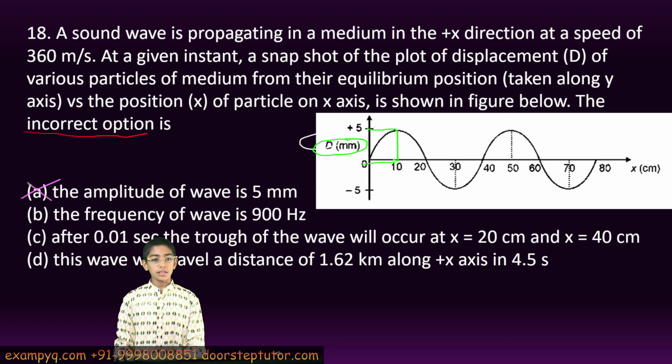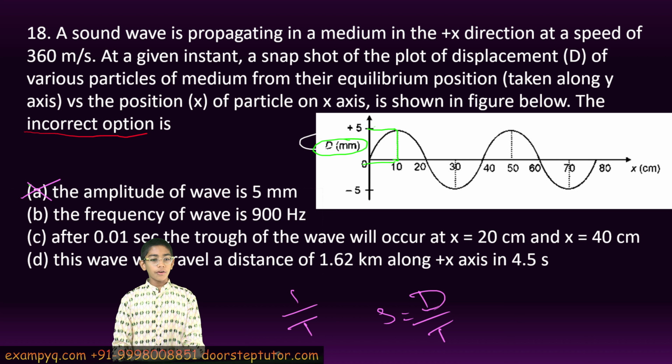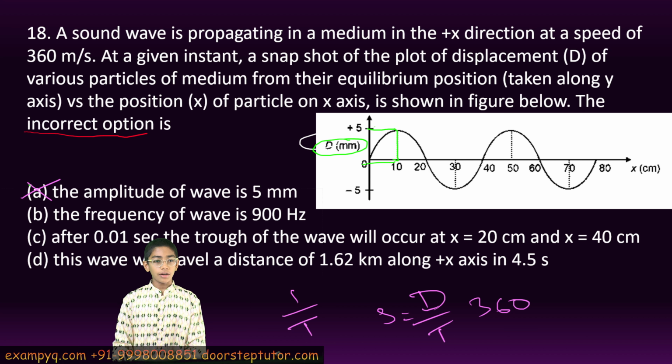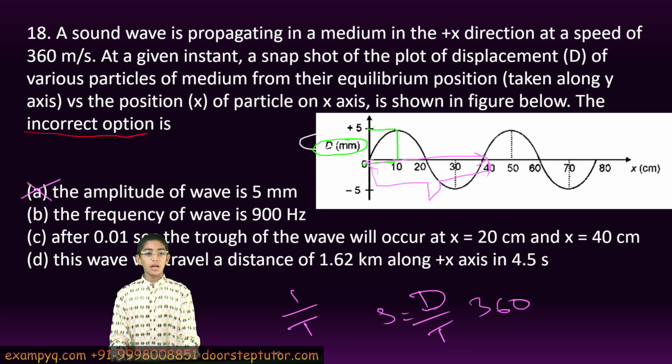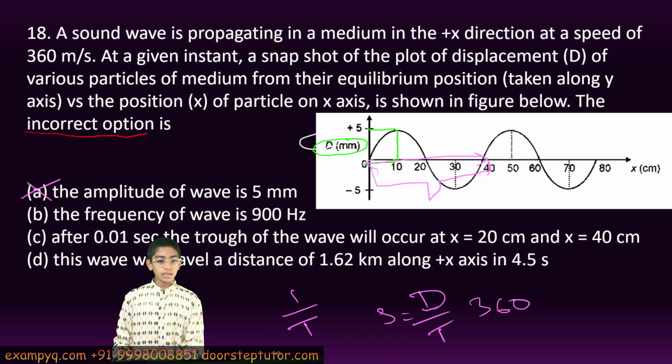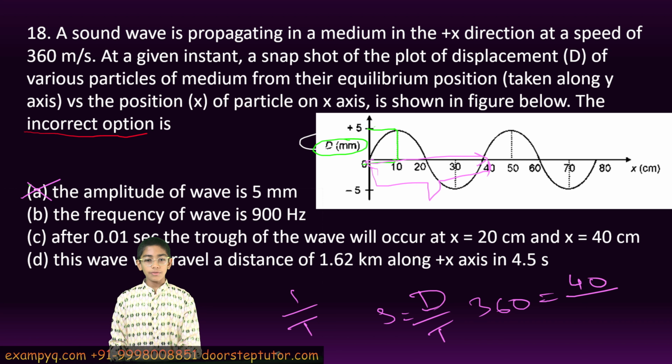So the frequency is equal to 1 upon time period. Since we know speed is equal to distance by time, and the speed or the velocity of the wave is given as 360, and the wavelength of the wave is 40 centimeters, from 0 to 40, the distance traveled in one oscillation is 40 centimeters upon the time we have to find out.